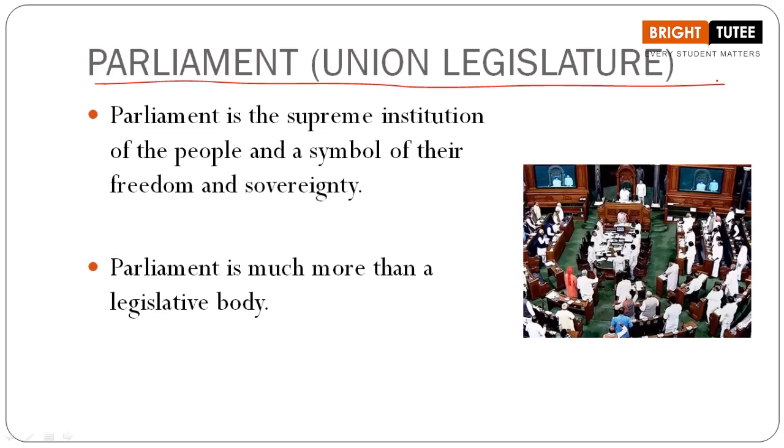And when we are talking about the executive and the legislative branch, we know that the executive branch has to look upon the Parliament when they are making decisions, and the Parliament has the power to vote for a no confidence motion, which I taught in the last topic, right? So here we can say that Parliament has a lot of responsibilities, a lot of powers, or several roles to perform. So in this topic, we are going to understand the meaning of Parliament again. We are going to understand what are the several roles that Parliament can perform.